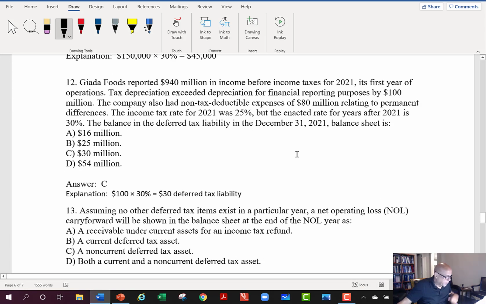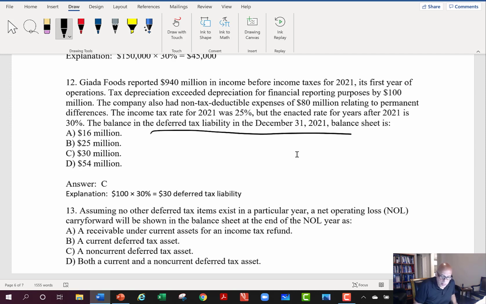Okay, let's look at this next one. Gadia Foods reported $940 million in income before taxes for 2021 in its first year of operation. Tax depreciation exceeded depreciation for financial reporting purposes by $100 million. Okay, so we got more depreciation for our tax. The income tax rate for 2021 was 25%, but then the enacted rate for years after 2021 is 30%. And so we want to get the deferred tax liability here at December 31st, 2021.